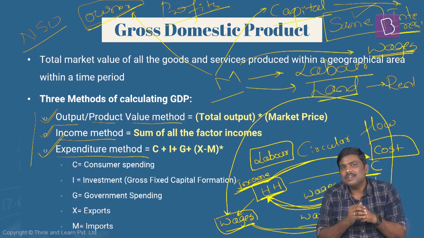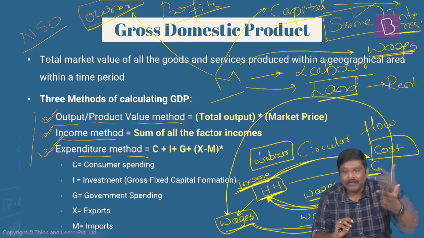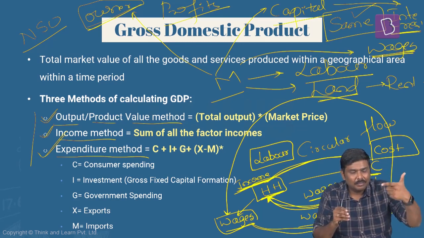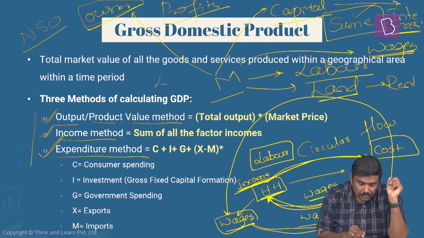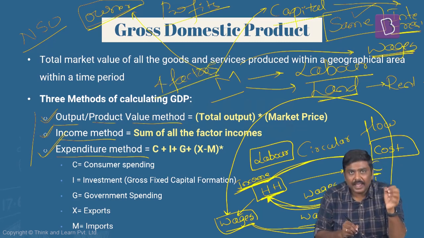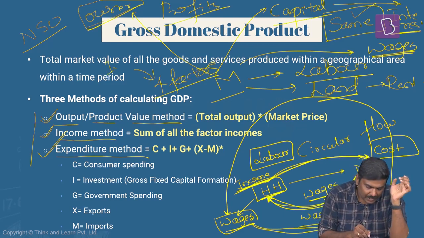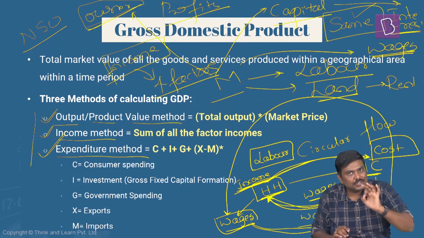And please understand this. These four factors that I have discussed now, that is land, labor, capital, and entrepreneurship. Entrepreneurship, I used a layman term here, owner. So land, labor, capital, entrepreneurship are referred to as the four factors of production, and every factor will involve certain income generation. Is it okay? Every one of these particular factors will involve income generation.